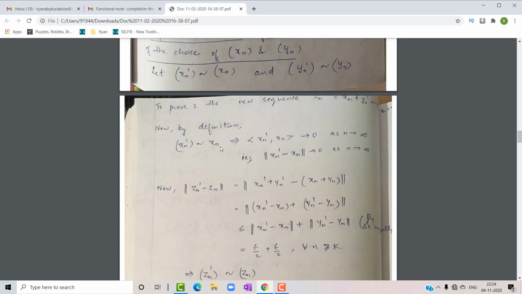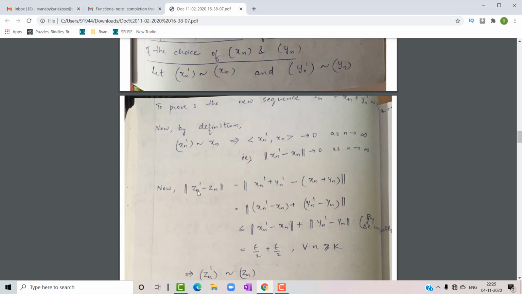Now by definition, sequence xn dash is equivalent to sequence xn implies the inner product of xn dash, xn tends to 0 as n tends to infinity, from which we can also write that the norm of xn dash minus xn tends to 0 as n tends to infinity. So let's see what is the norm of Zn dash minus Zn. Norm of Zn dash minus Zn is equal to the norm of xn dash plus yn dash minus xn plus yn. We are just going to split it up.